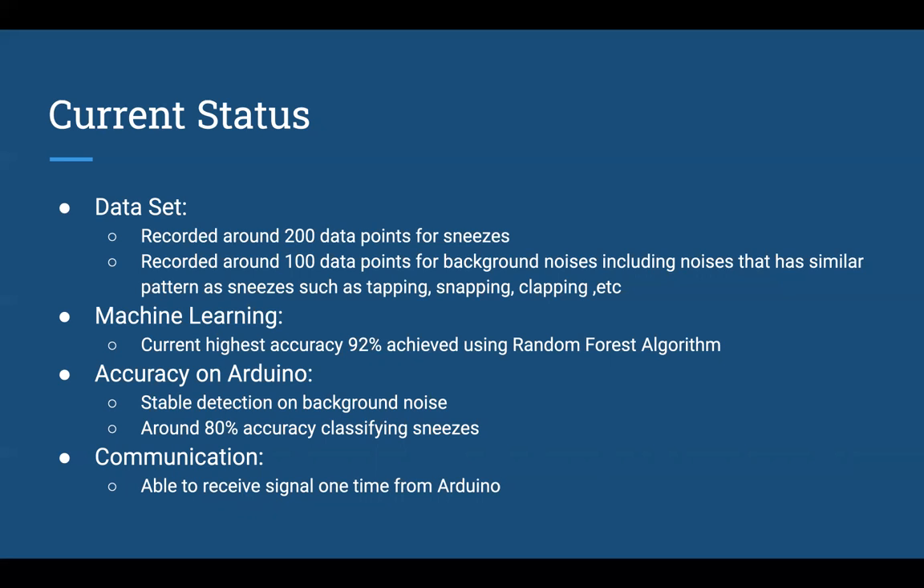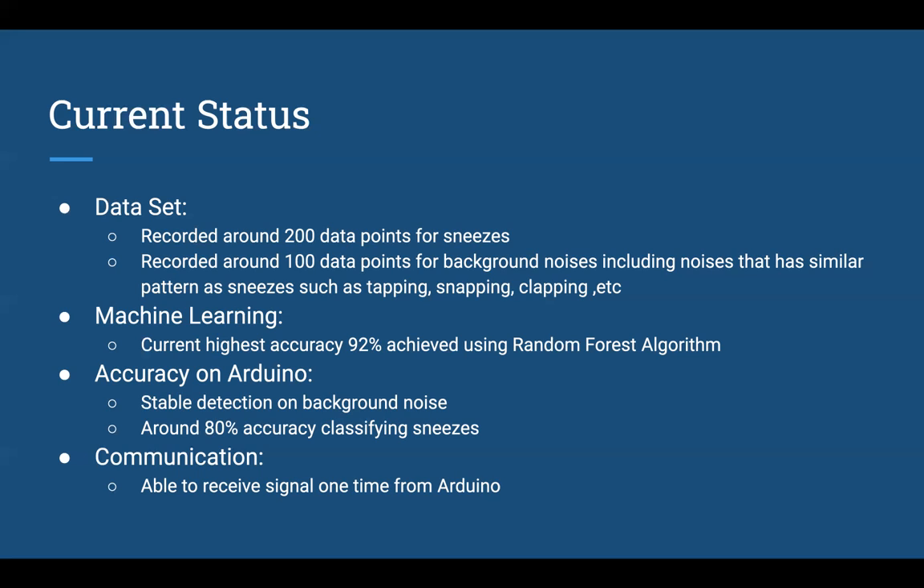For the machine learning aspect, as Susie mentioned, we achieved around 92% accuracy when using the random forest algorithm. Compared to other algorithms like SVM and logistic regression, where the accuracy is around 50% to 60%. That's why we settled with the random forest algorithm right now.